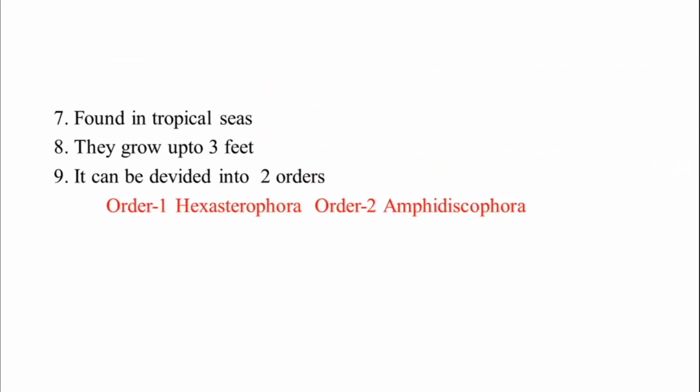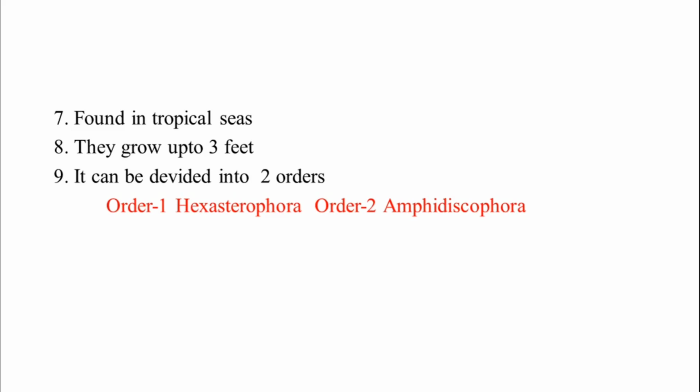They are found in tropical seas, and these animals can grow up to 3 feet. This class Hexactinellida can be divided into 2 orders. Order 1 is Hexasterophora, order 2 is Amphidiscophora.